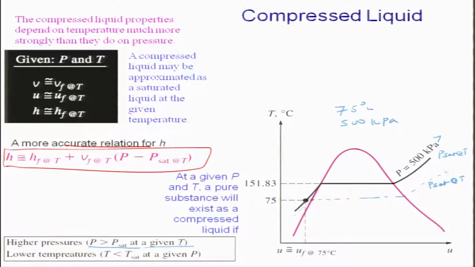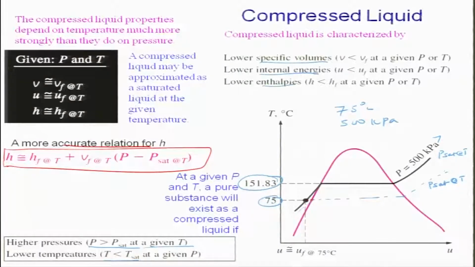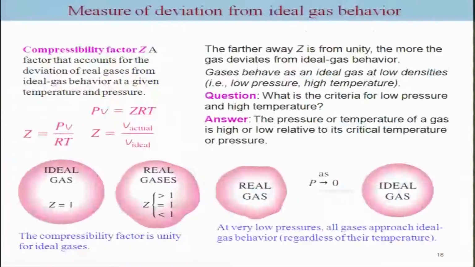In addition, for a given pressure, the T sat for this P is 151.83, and 75 is less than 151.83. So the temperature is less than T sat at a given pressure. In general, these two conditions conclude that it is a compressed liquid, and all the properties such as specific volume, internal energy, and enthalpy will be less than the corresponding properties of the fluid at a given pressure or temperature. So, that is how we define compressed liquid.